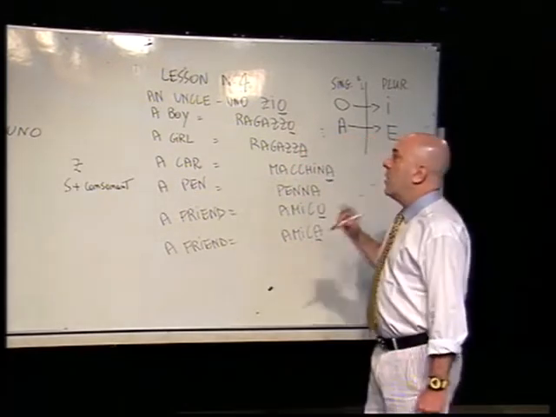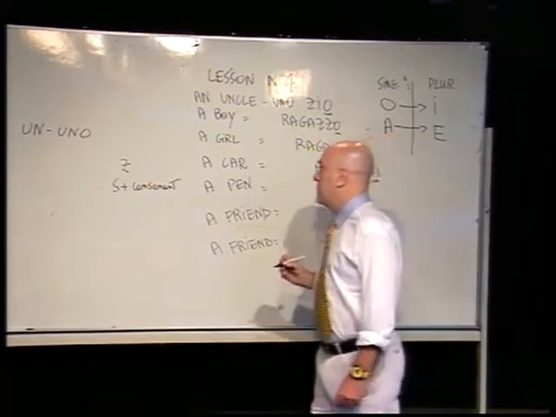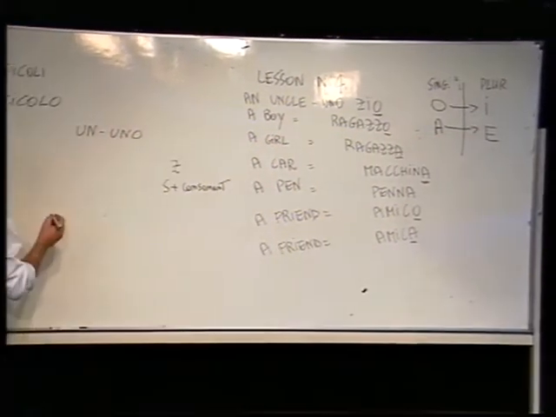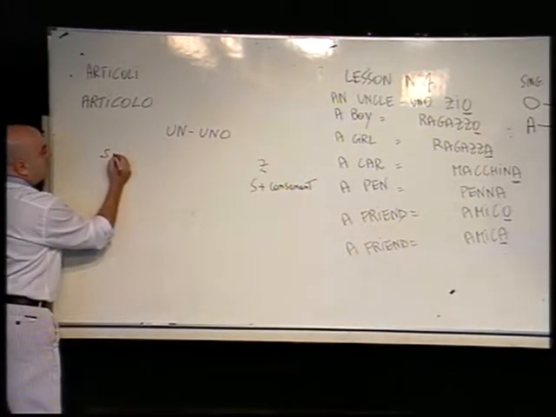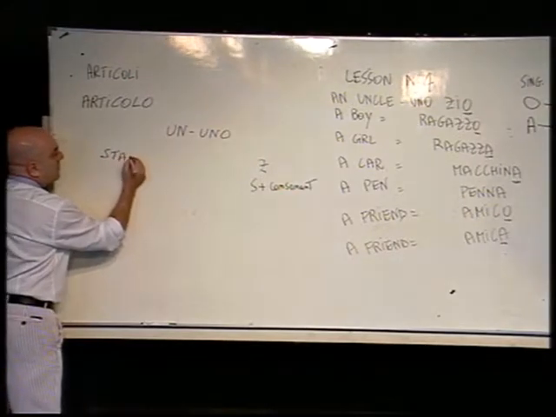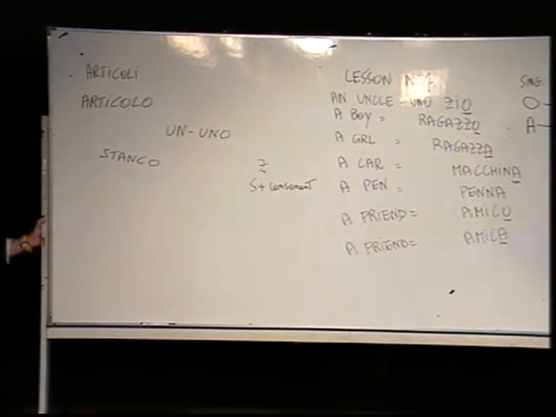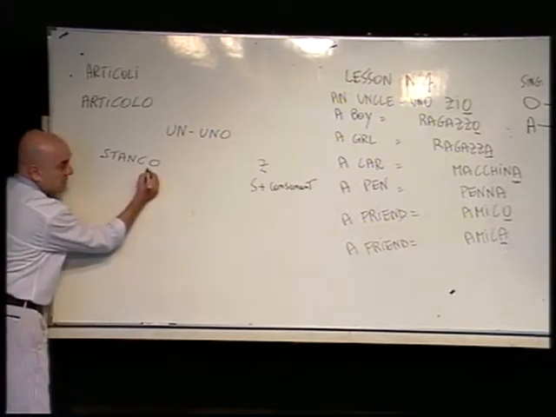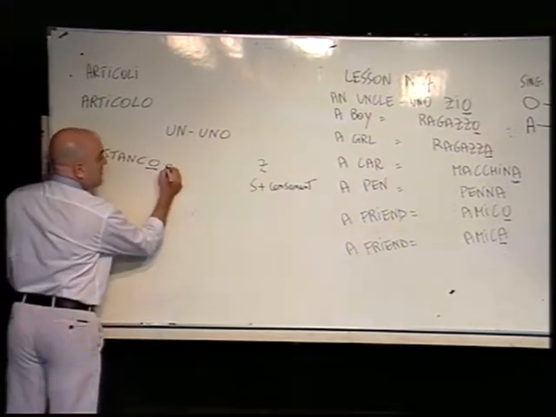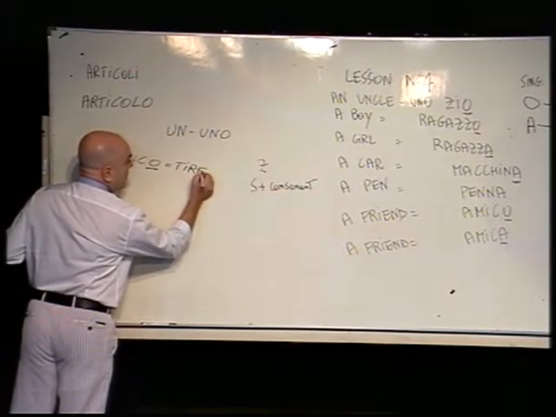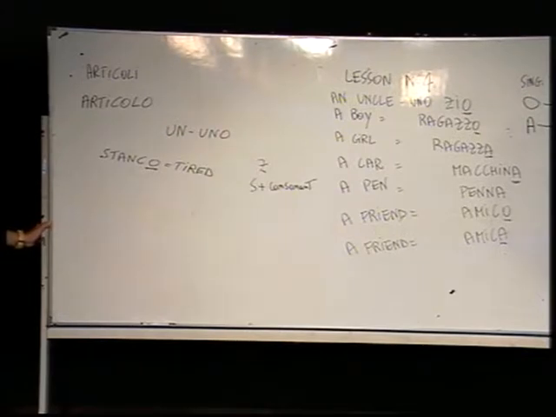If the masculine word that I use starts with S and the letter after the S is a consonant, I will also have to use uno. For example, the word stanco. Stanco is a masculine word because the last letter is O and means a tired guy, of course, a man.